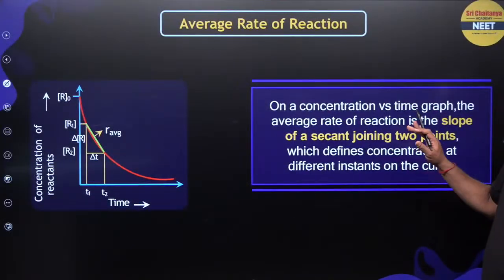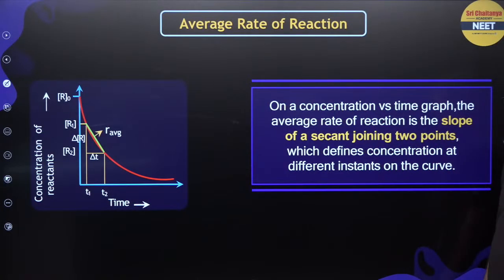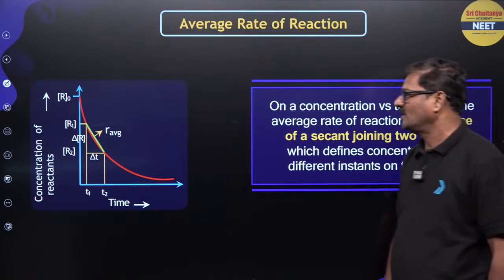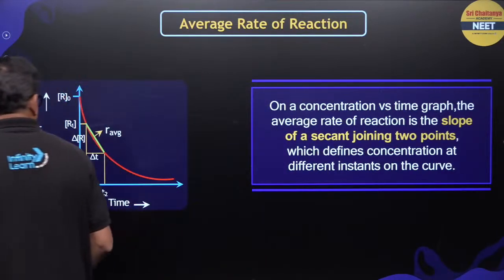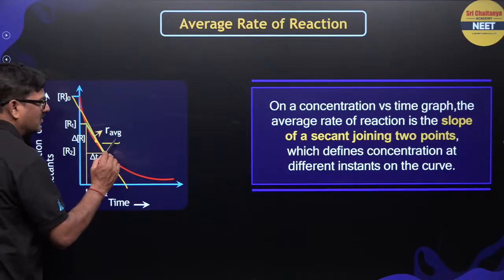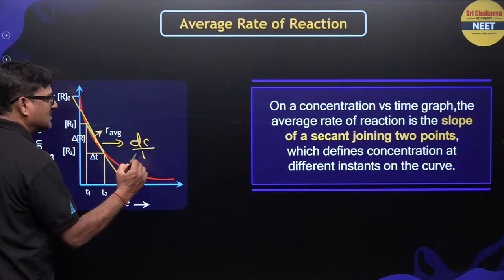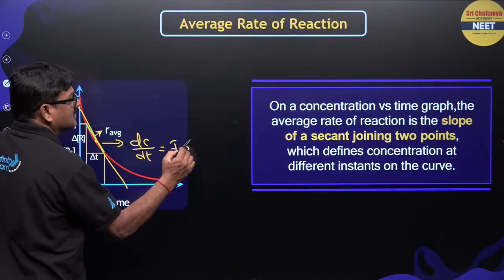On the concentration versus time graph, the average rate of reaction is the slope of the secant joining two points, which define the concentration at different instants of the curve. Now, if you draw a tangent, its slope is dC by dt, which is called the instantaneous rate.